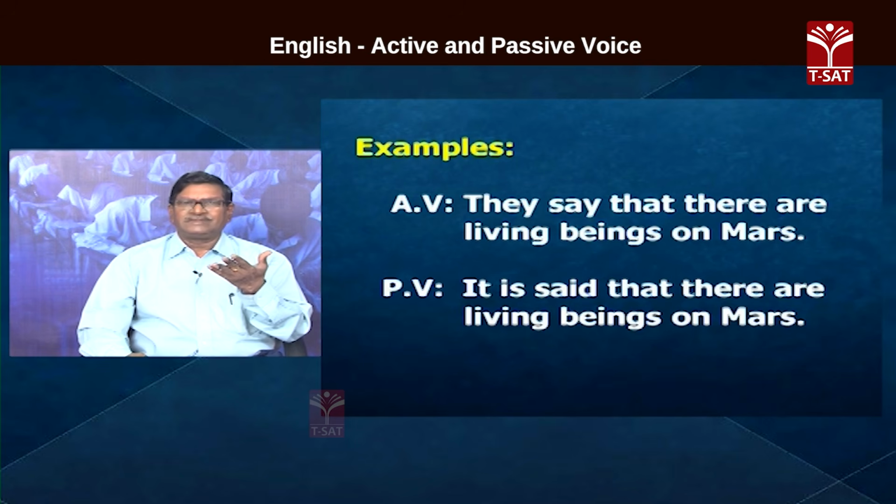It is said that there are living beings on Mars. We hope that they will call off the strike. It is hoped that the strike will be called off. Okay? It is hoped. This passivization is better.